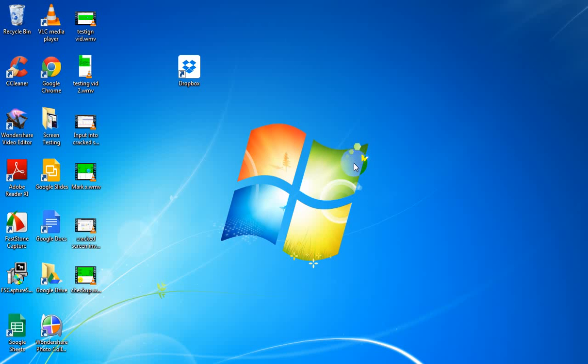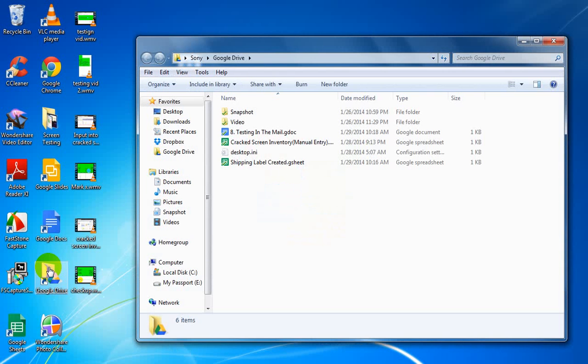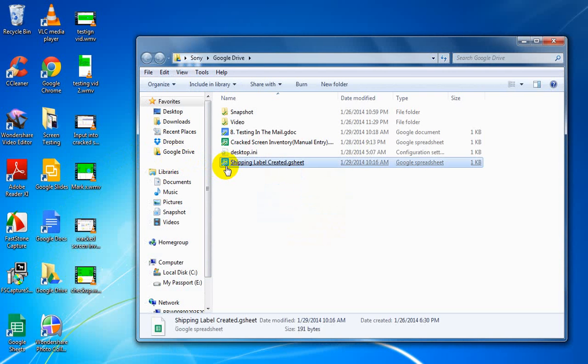The first thing you want to do is go into the Google Drive and open up the file called shipping label created. The shipping label created file basically keeps a record of all packages that are on their way to us in the mail, and then has information to fill out for those packages.